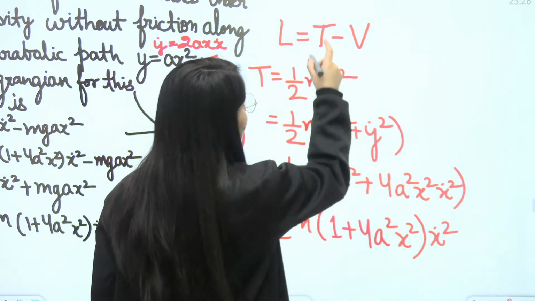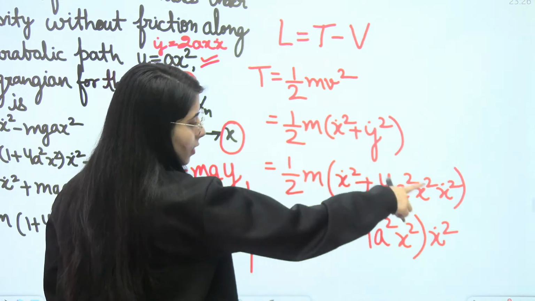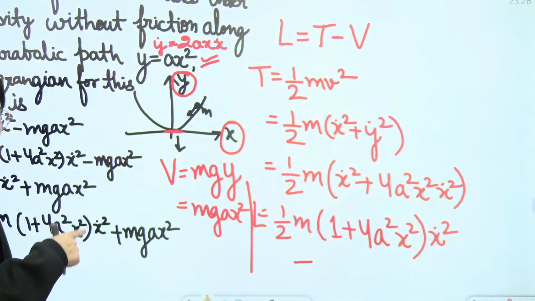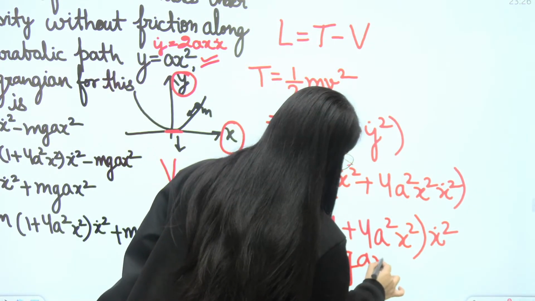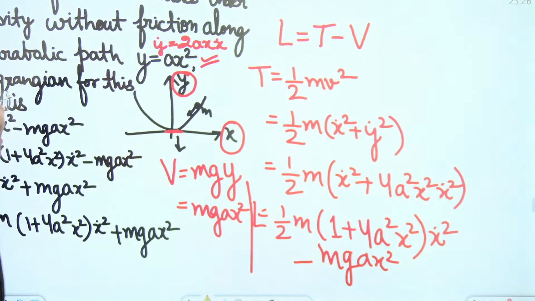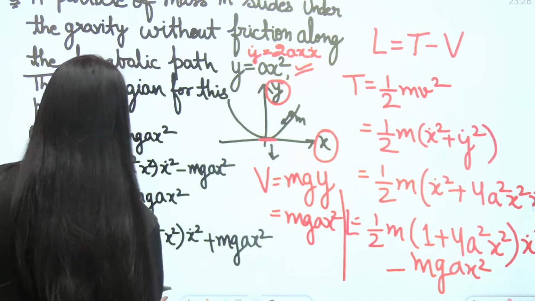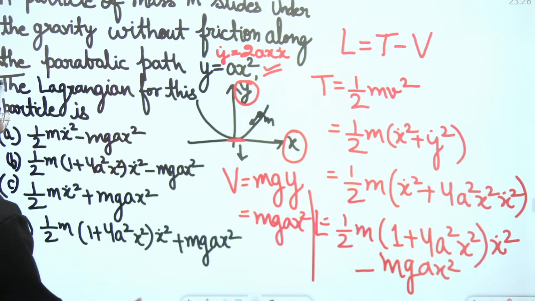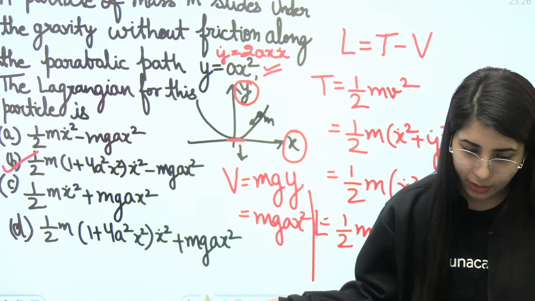So when you put the values here, you can directly say L is equal to what? T, this is the T value we have got, minus V. What is V? V is mgax square, and you got your final answer. Is this clear to everyone? And you will see that this expression is going to match with option B, and that is the right answer. Is this clear to everyone? So this is how you can simplify it, solve it, and get the answer.